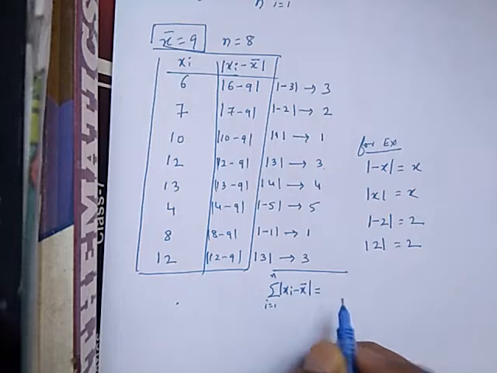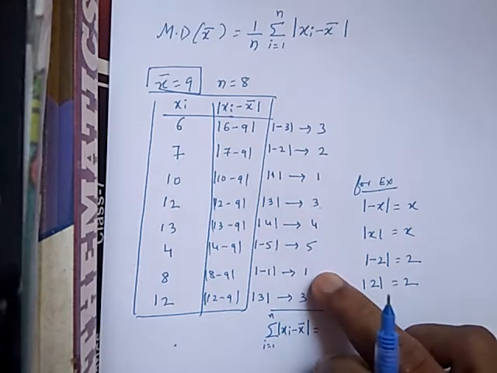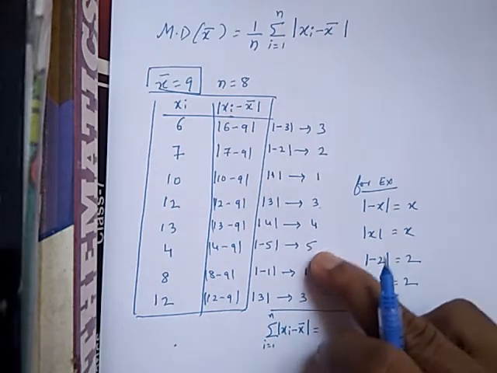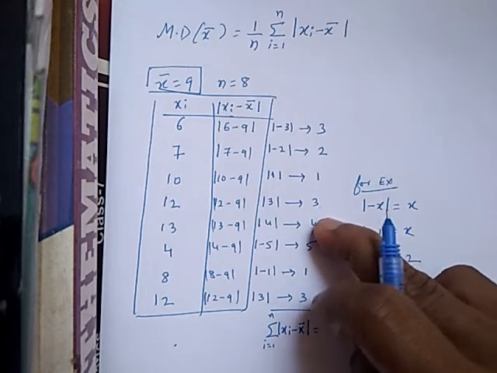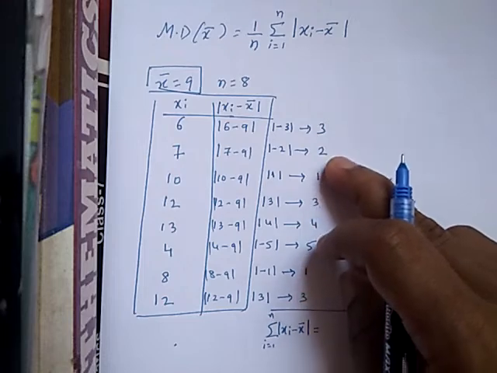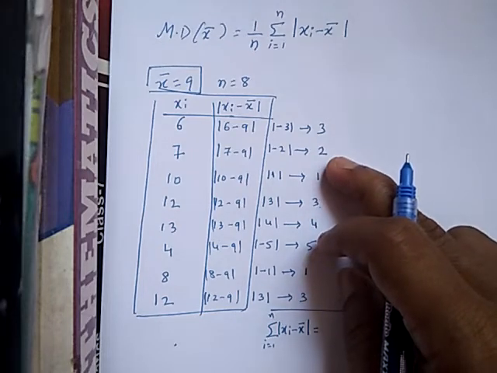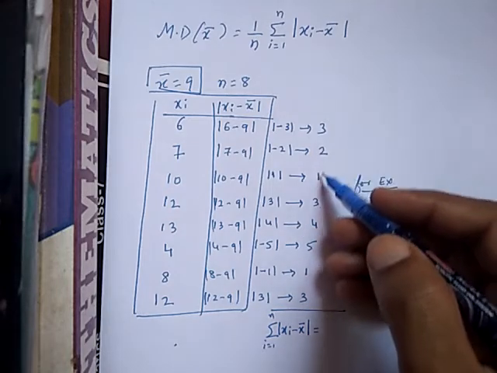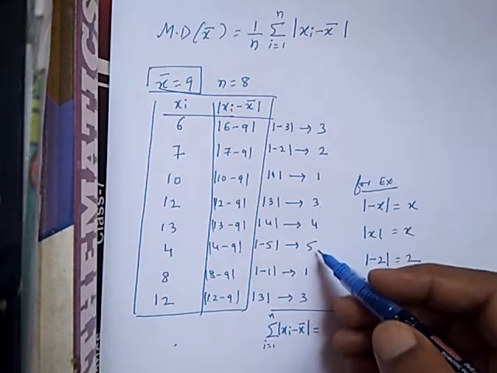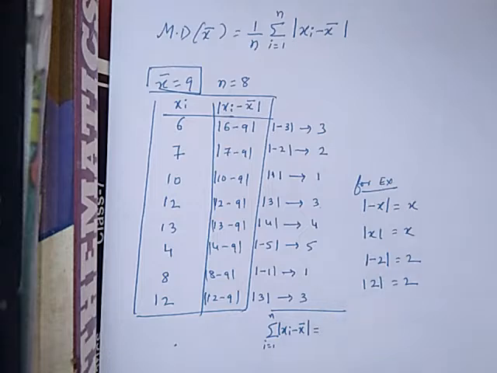So what is the sum here? You check. 3 plus 1 is 4, 4 plus 5 is 9, 9 plus 4 is 13, 13 plus 3 is 16, 17, 18, 19. Just check once whether it is correct or not. So 5, 6, 9, 10, 13, 18, 19, 20, 21, 22. So the total is 22.